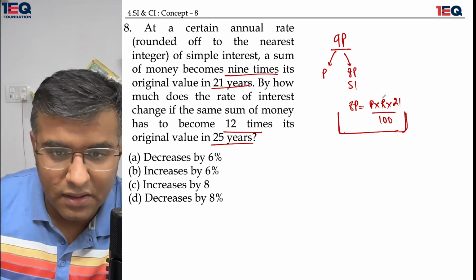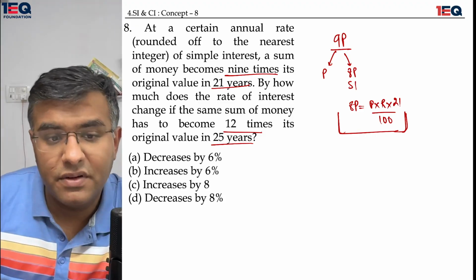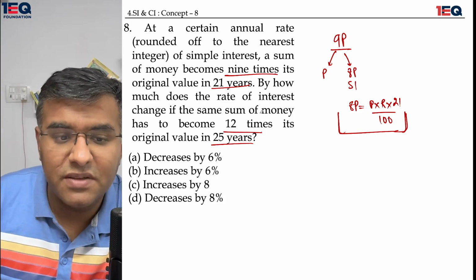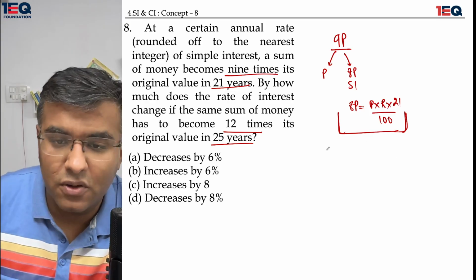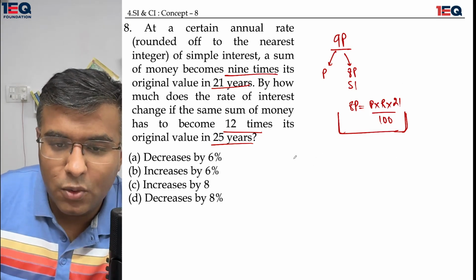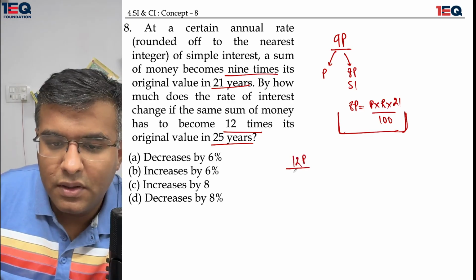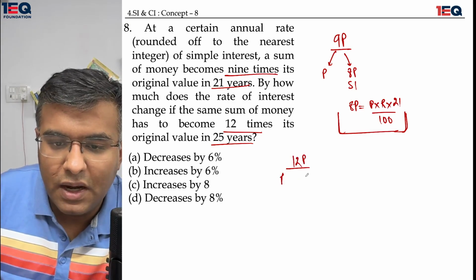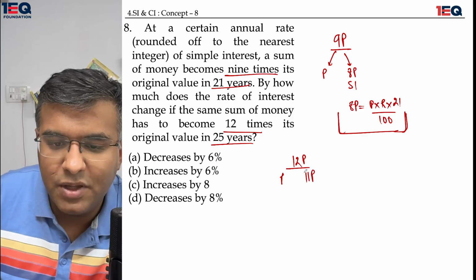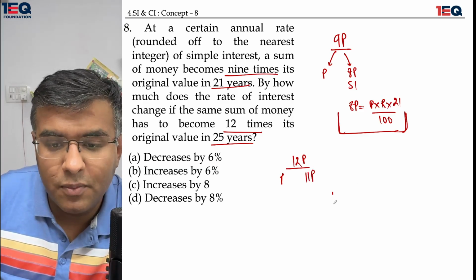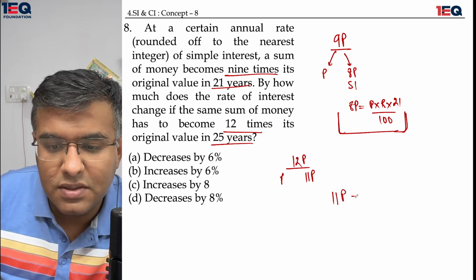That is all I did. By how much does the rate of interest change if the same sum of money has to become 12 times its original value? When I talk about 12 times the original value, that means there is a component of P and there is a component of 11P. I need to focus on 11P. 11P is supposed to be there.